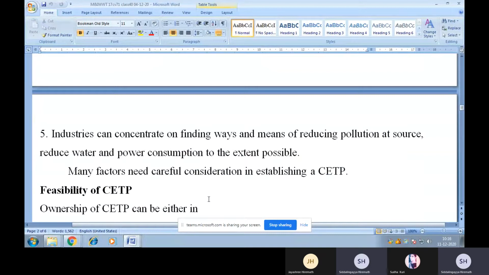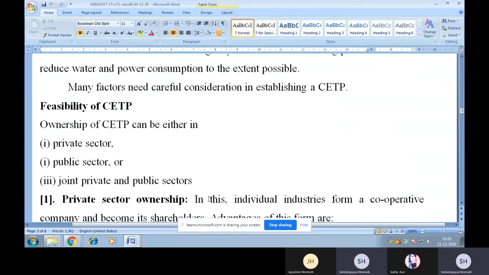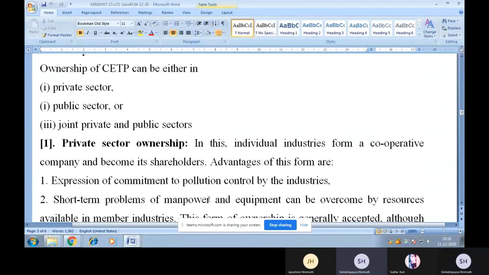to the extent possible. Many factors need careful consideration in establishing a CETP, that is Common Effluent Treatment Plant or Combined Effluent Treatment Plant. Now come to the feasibility of CETP. Ownership of CETP can be either by private sector, public sector, or joint private and public sector.